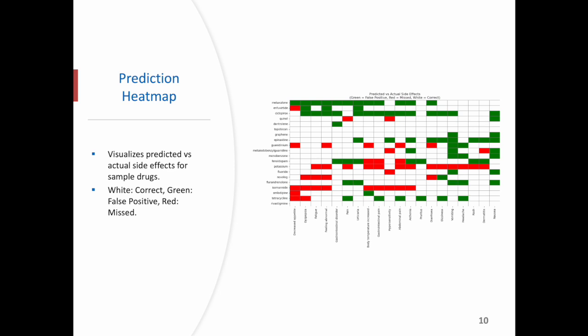This is a heat map of predicted versus actual side effects for a sample of drugs. White cells indicate correct predictions. Green cells are false positives, where the model predicted a side effect that was not present. Red cells are false negatives, where the model missed a side effect. You can see that common side effects tend to be predicted correctly, while rare ones are often missed.